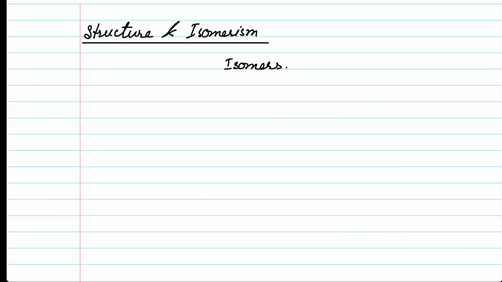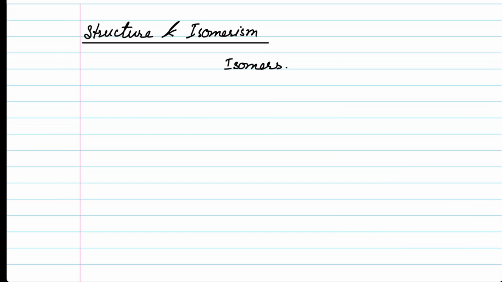Here we have the word iso, which means same, and meros, which means parts. The various compounds which are made up of the same number and kind of atoms are termed as isomers. You can understand that these are different compounds, but they have a common thing: they have the same number and kind of atoms.